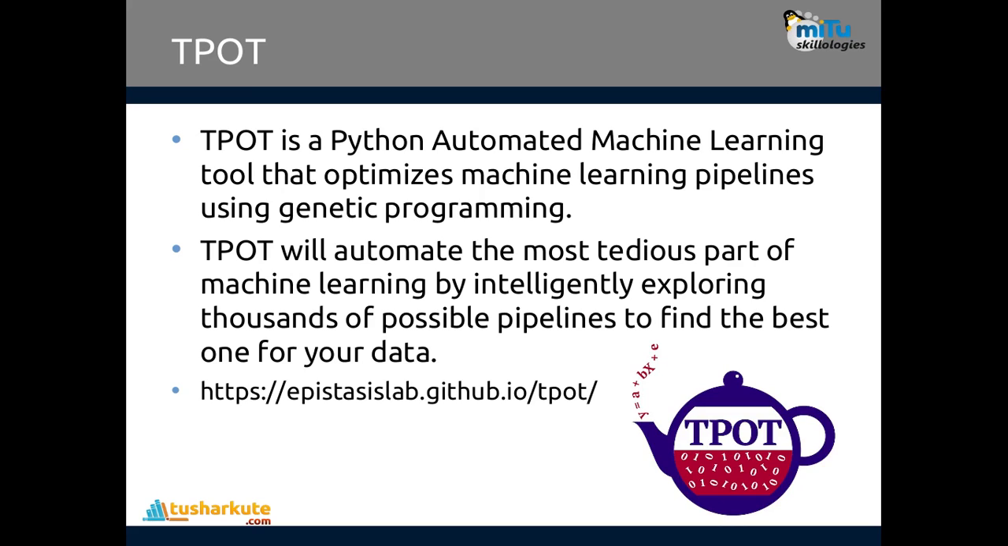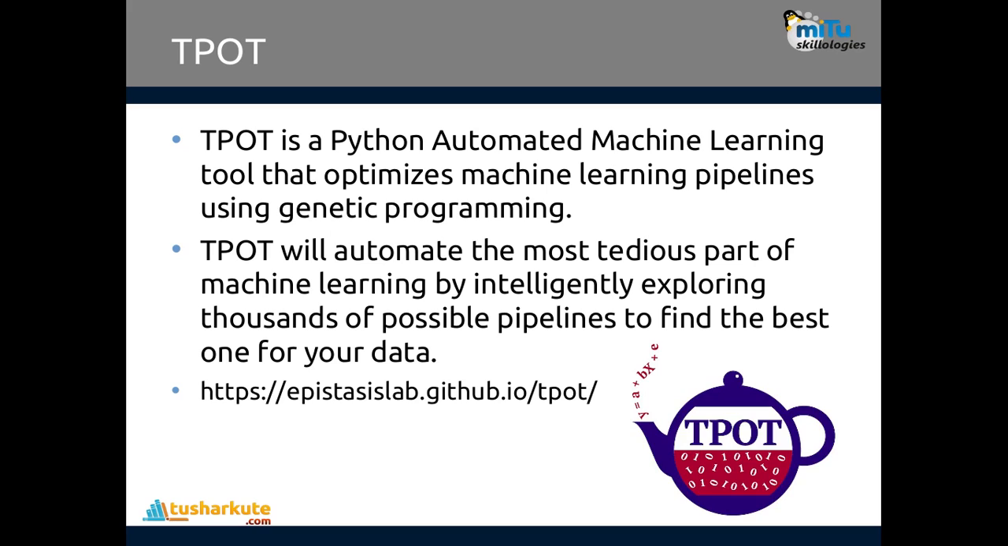Okay, so what exactly does tpot mean? We'll take a simple overview of it, and then we'll go for practical implementation. tpot is a Python automated machine learning tool that optimizes machine learning pipelines using genetic programming. So tpot will automate the most tedious part of machine learning by intelligently exploring thousands of possible pipelines to find the best one for your data.